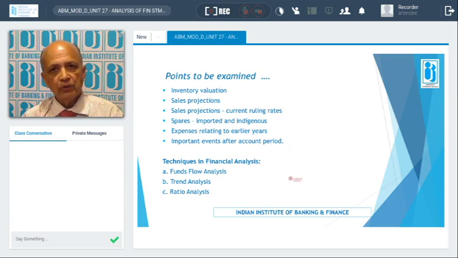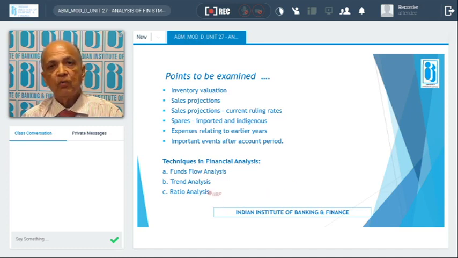Then how to analyze the financial statement. There are 3 methods prevalent. That is fund flow analysis. I already touched on fund flow: how to do the fund flow, whether short-term funds are utilized for short-term uses or anything has gone to long-term uses or not. Then whether a part of the long-term funds is utilized for supporting the current assets or not. That is the fund flow statement.